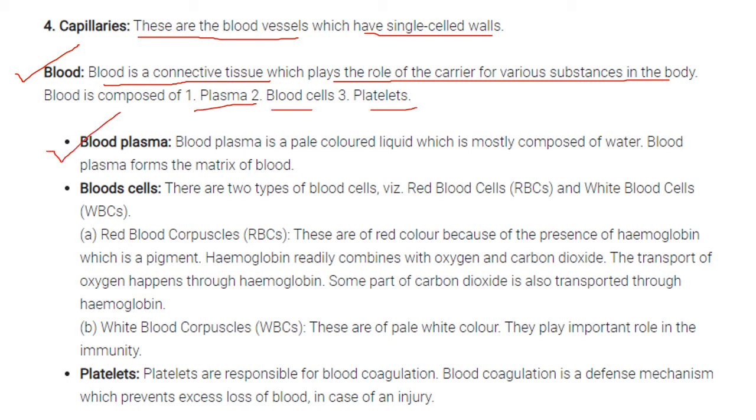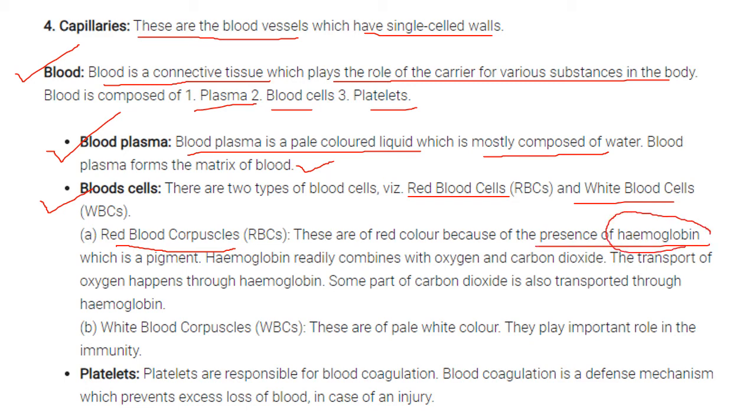What is blood plasma? Blood plasma is a pale colored liquid which is mostly composed of water, and the blood plasma forms the matrix of the blood. The second one is blood cells. It contains the red blood cells as well as the white blood cells. We can also call them red blood corpuscles. These are red in color because of the presence of hemoglobin. All this you have studied in your 8th standard. They are red in color due to the presence of hemoglobin, which is a pigment.